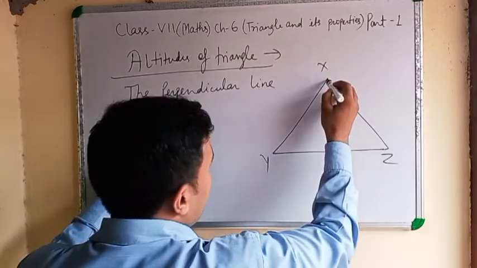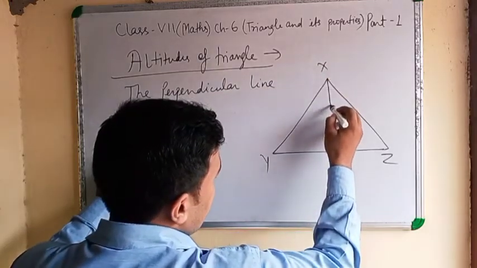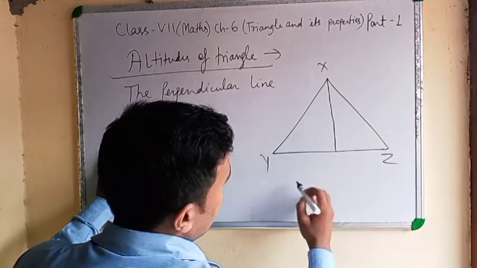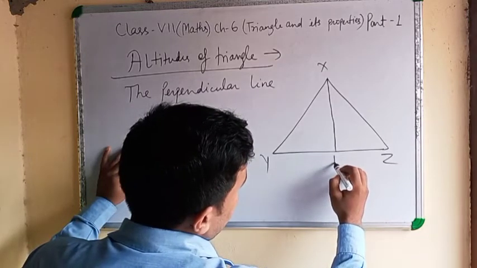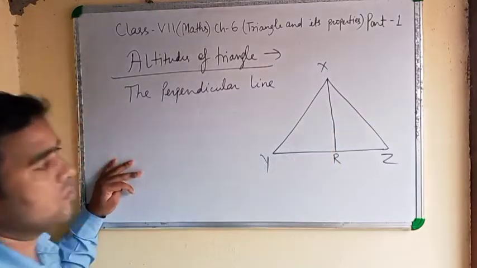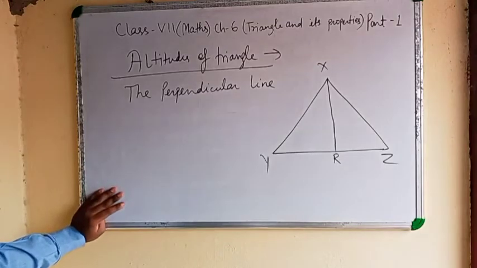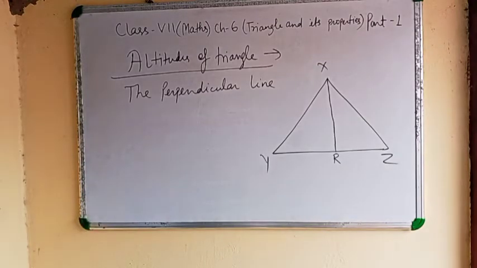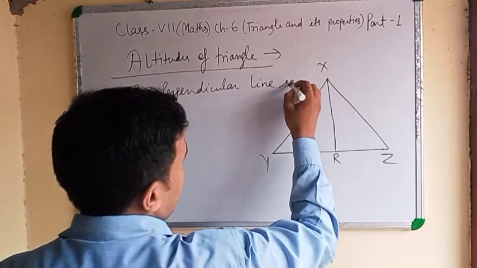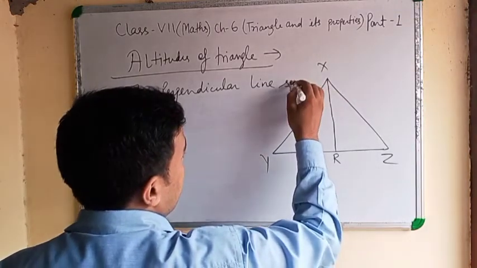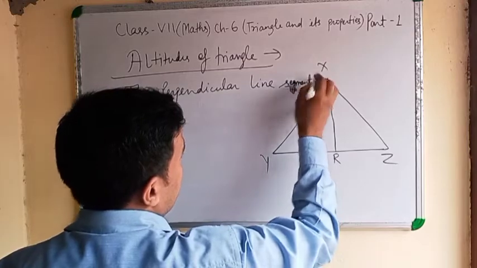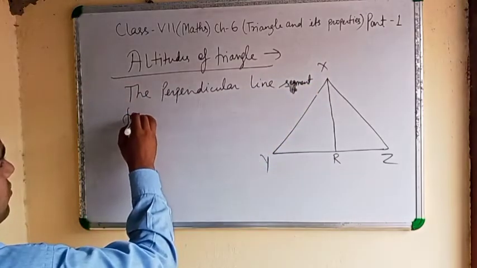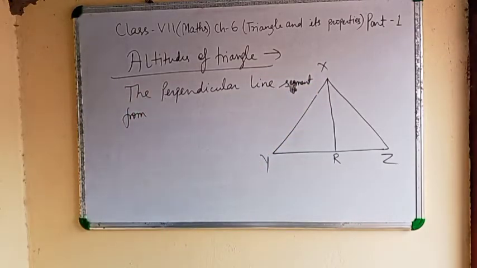Perpendicular line means from X on YZ we have taken one perpendicular line. Clear? The perpendicular line segment from where? From X.